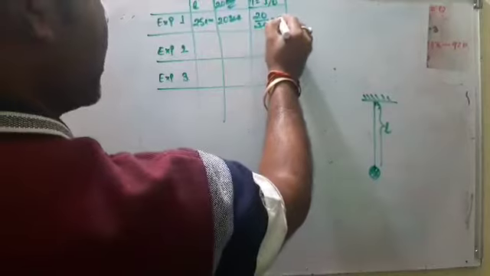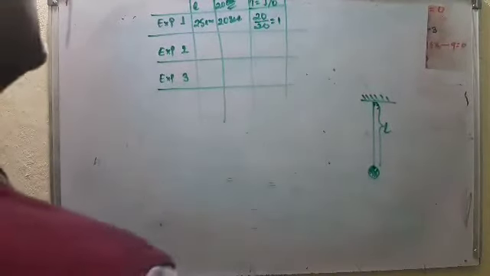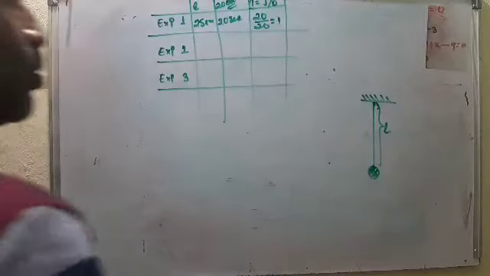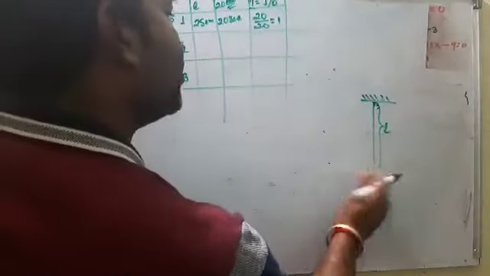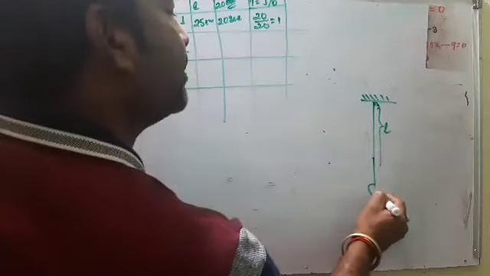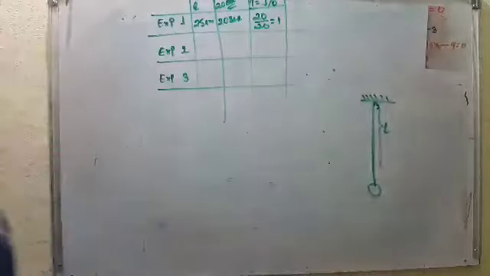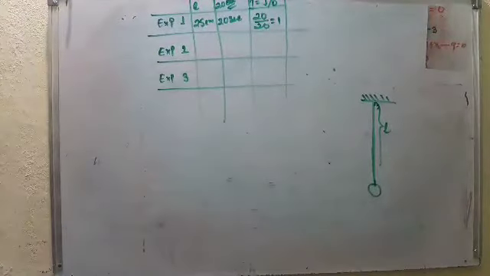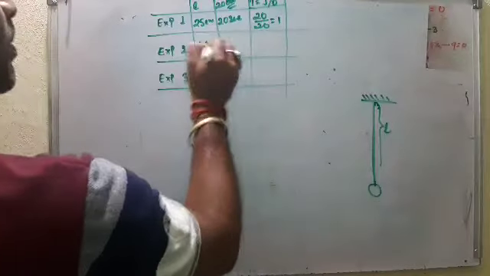So 20 cut 1 is there. Now in my second experiment, I just increase the length of the string. Now in the second case, I take more length. Suppose I take 64 centimeters.